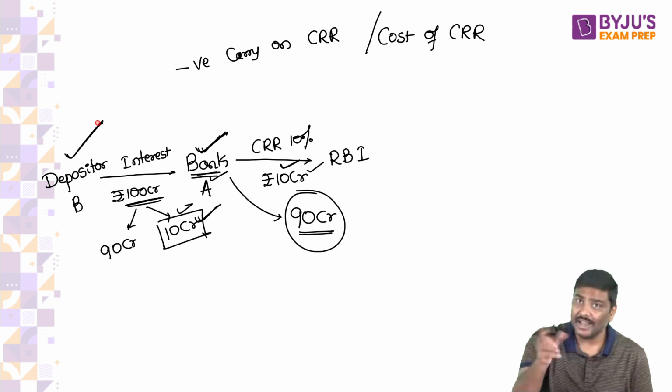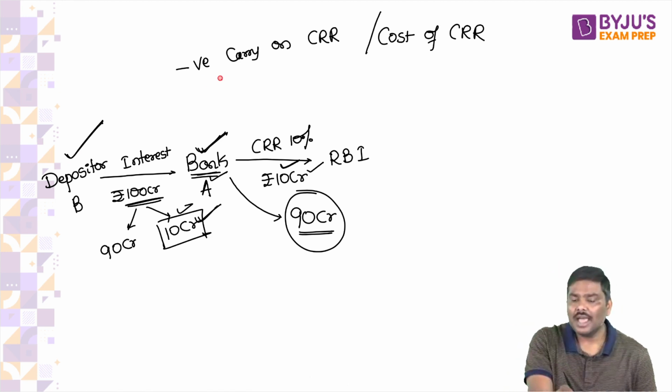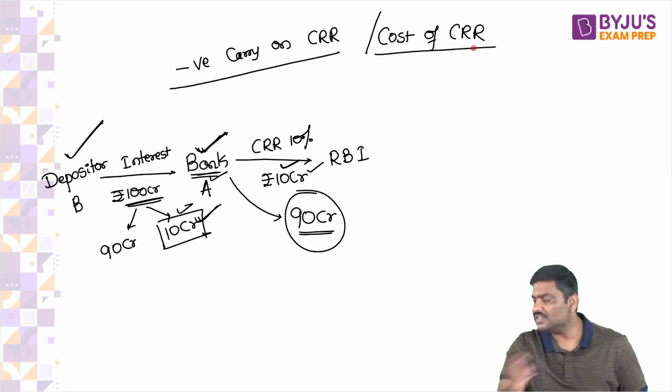Can I call this interest paid on 10 crore a negative carry, or cost of CRR?